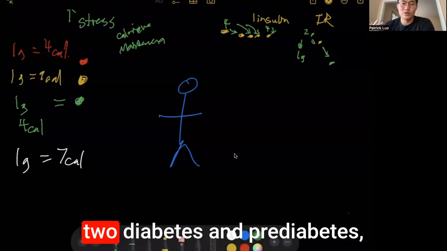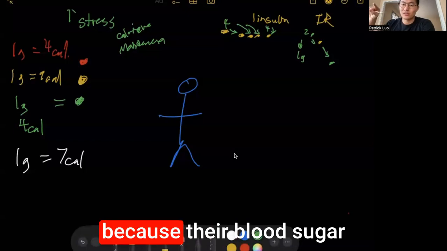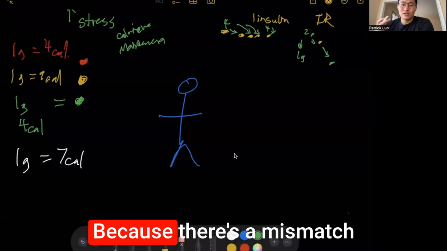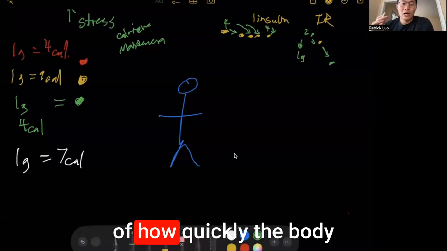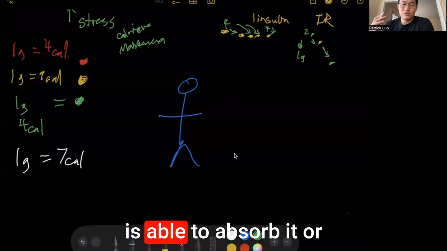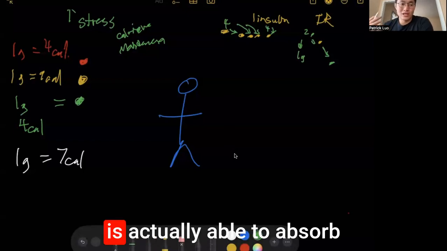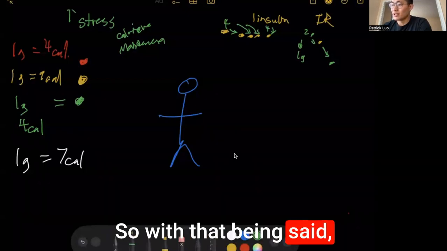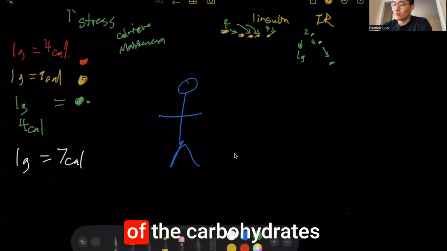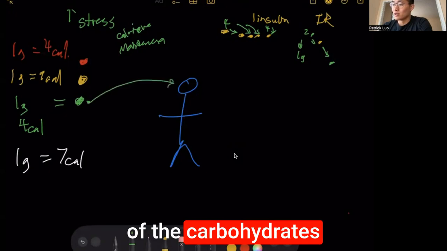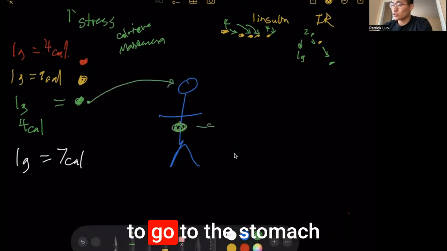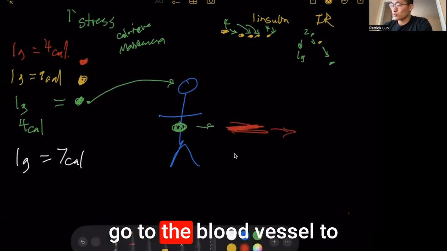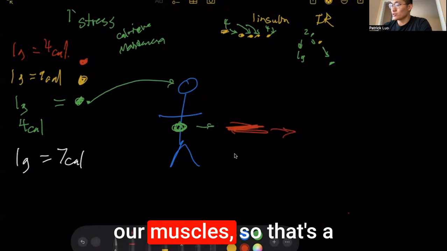That's why people with type 2 diabetes and prediabetes tend to struggle, because their blood sugar can go really high, but all of a sudden it comes crashing down because there's a mismatch in how quickly or how balanced the body is able to absorb the nutrients of foods. So with that being said, if I were to eat this gram of carbohydrates, it goes to my stomach, then it's supposed to go onto the blood vessels, and then to the blood vessel to our muscles.